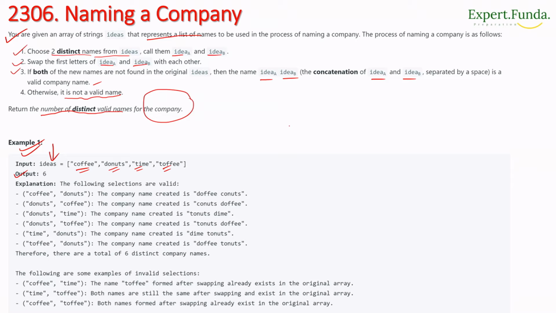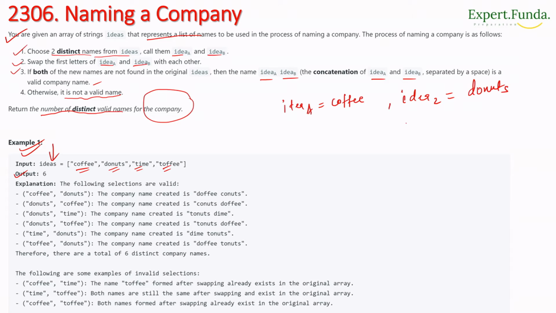If I choose coffee for idea A, and for idea B I take donut.